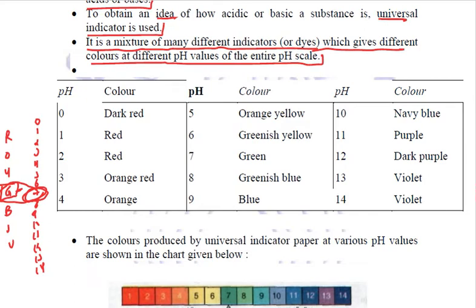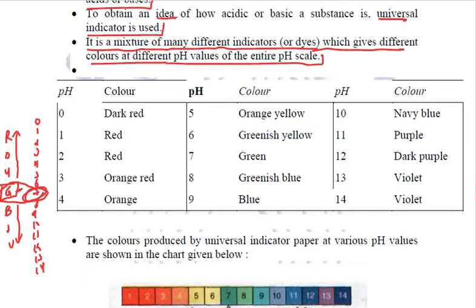Now from green, if the color is changing to yellow, orangish or reddish, that means the stronger is the acid. But if it is moving towards blue, indigo or violet, that means it is a base and it is getting stronger. This is a simple way of remembering the colors of the universal indicator, right?